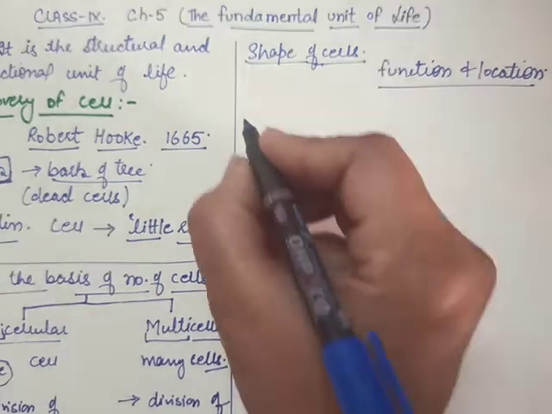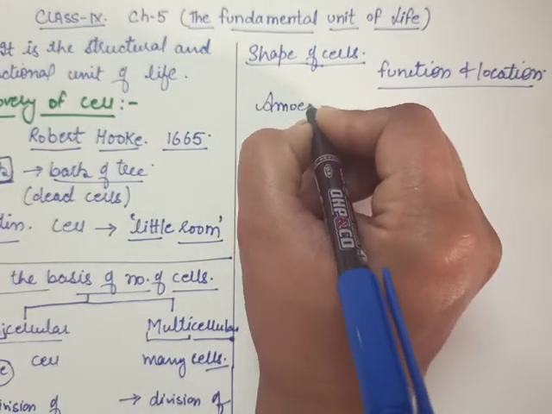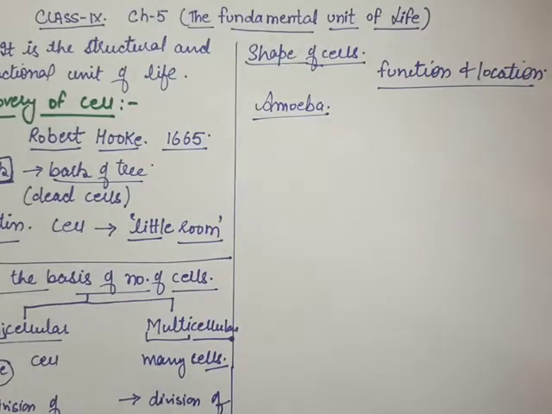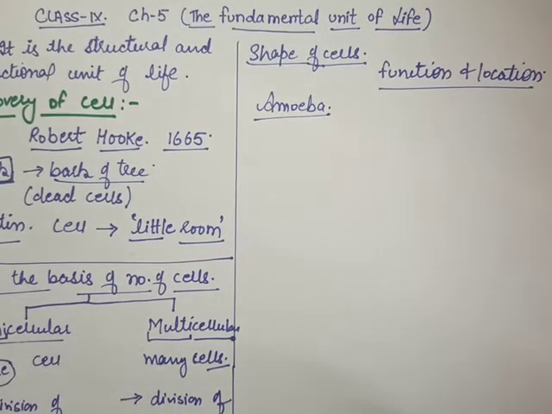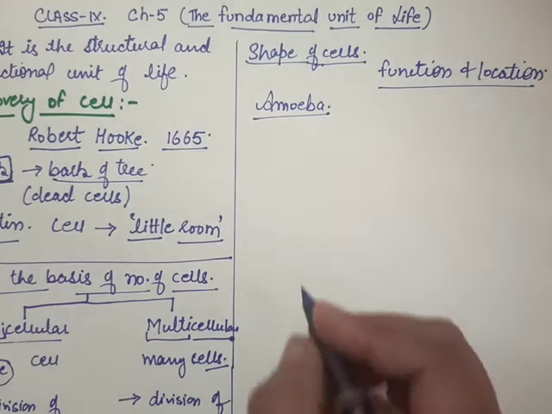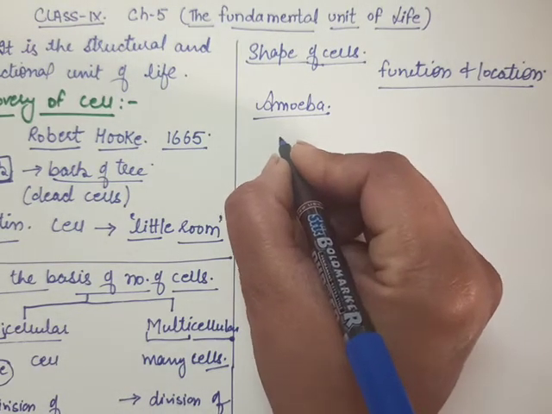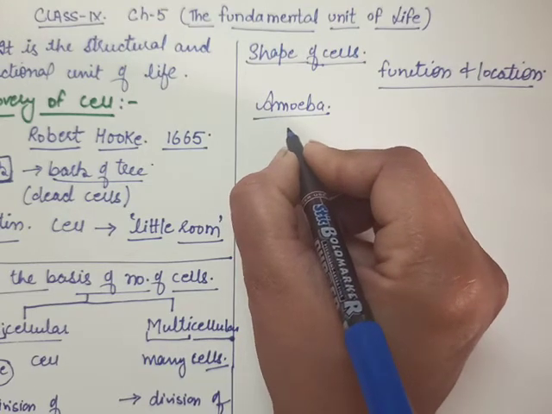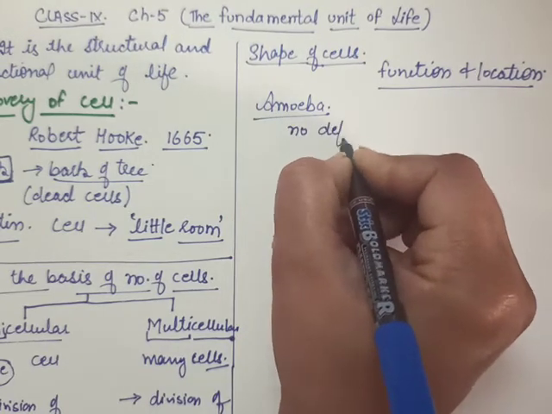If we are talking about the amoeba, what about its shape? It has no definite shape.